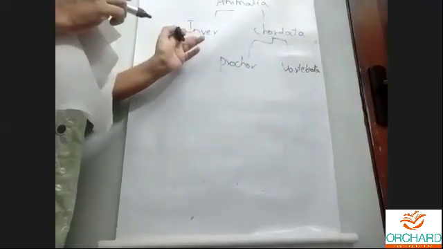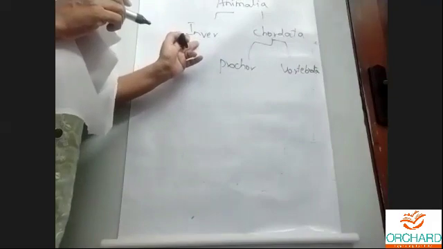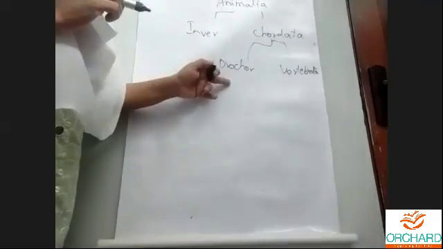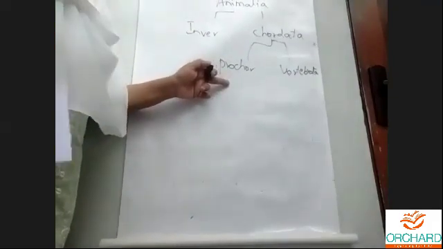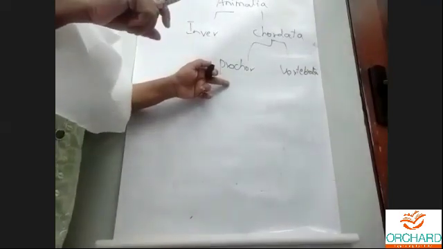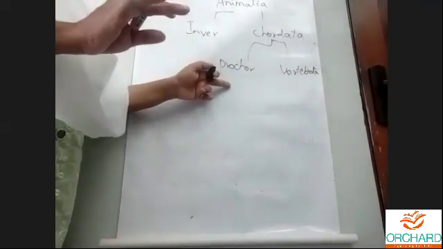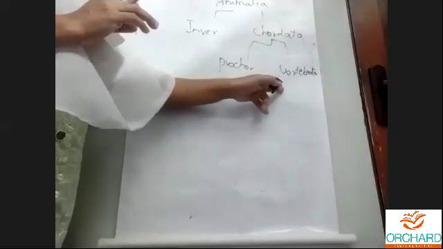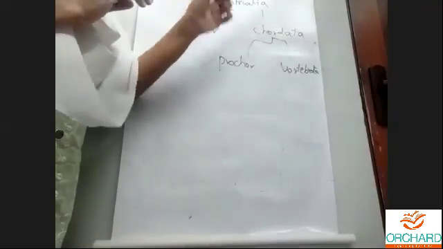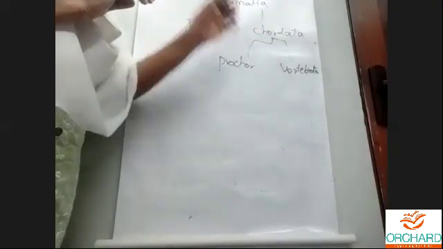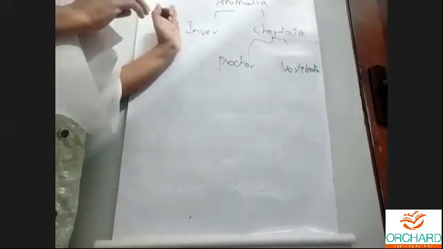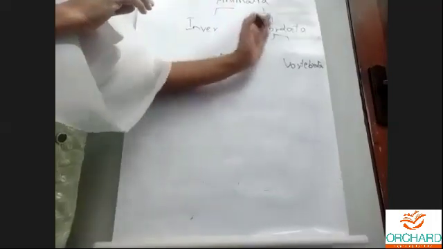Invertebrata have no backbone-like structure. In prochordata, a backbone-like structure is formed. We call it the notochord, which is not a bony structure. And in vertebrata, a solid bony vertebral column is formed. So gradually the animal develops the vertebral column.